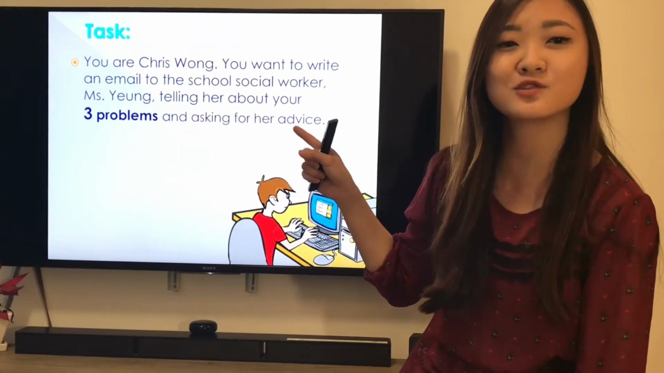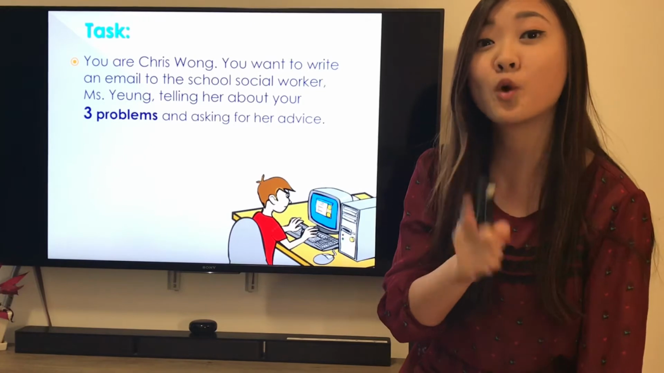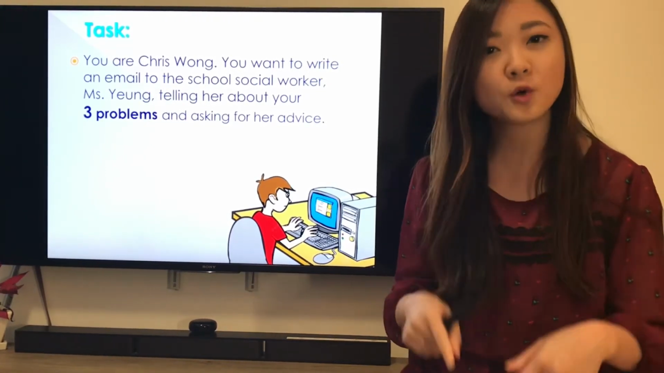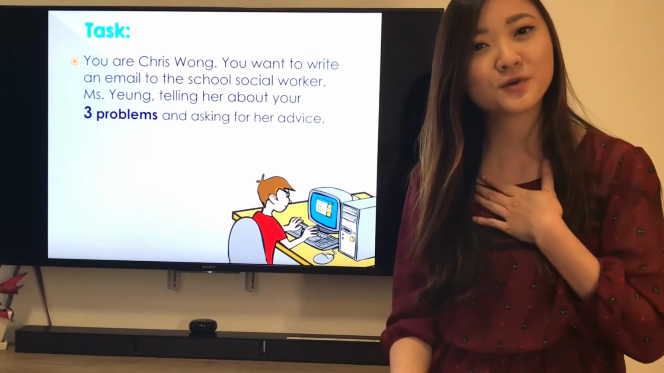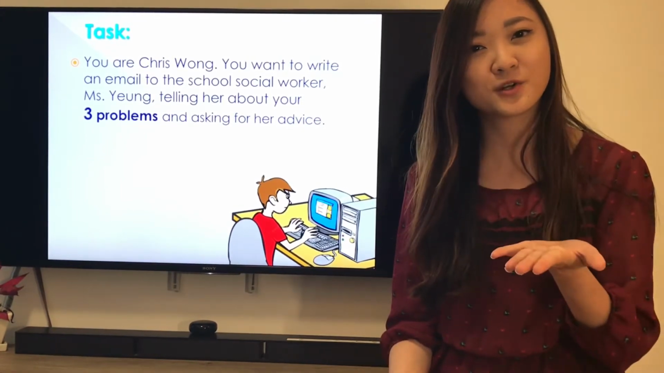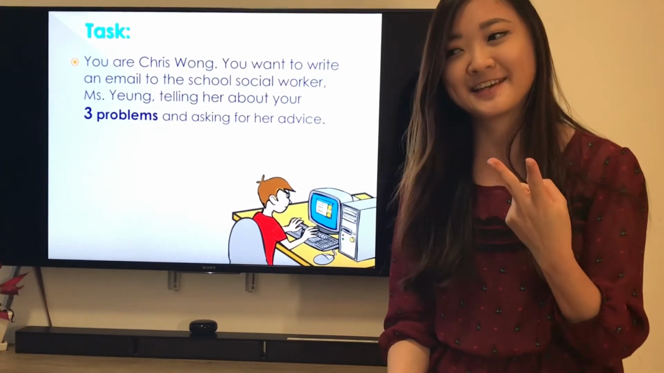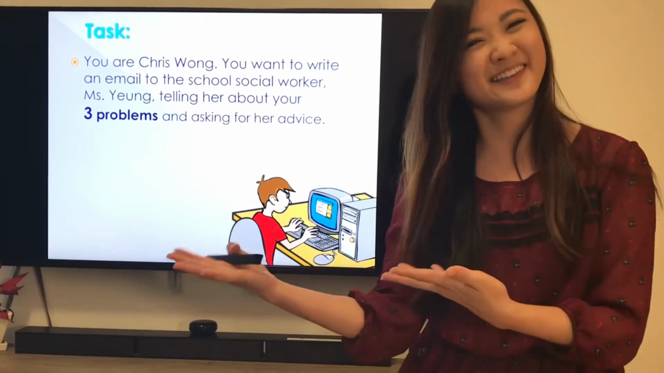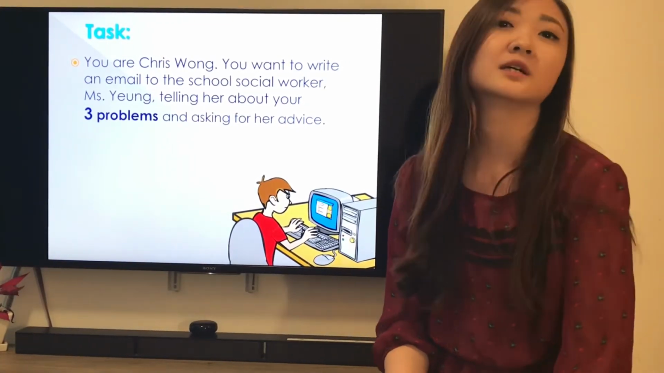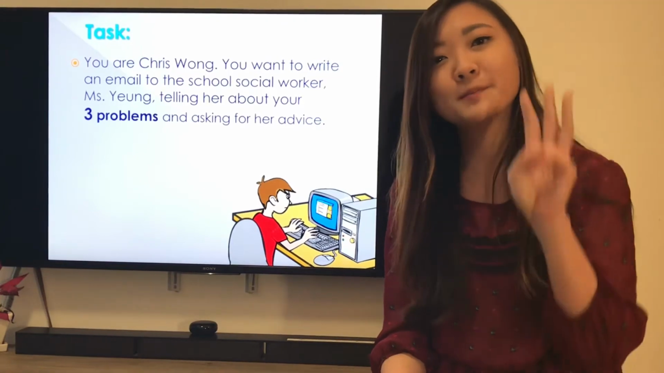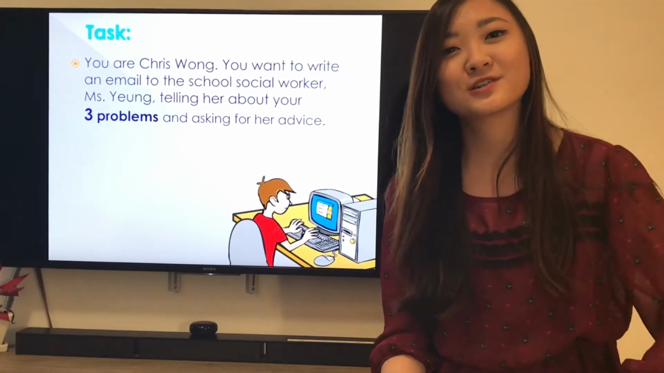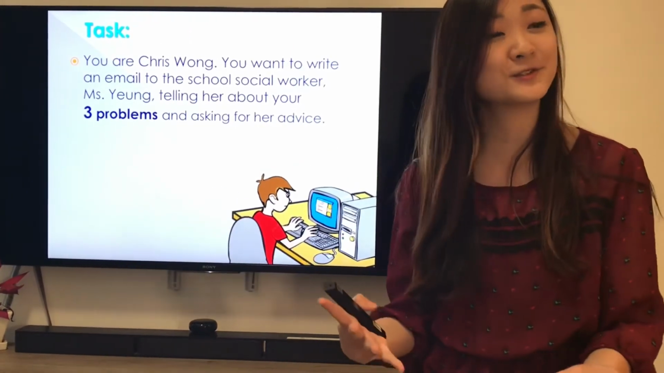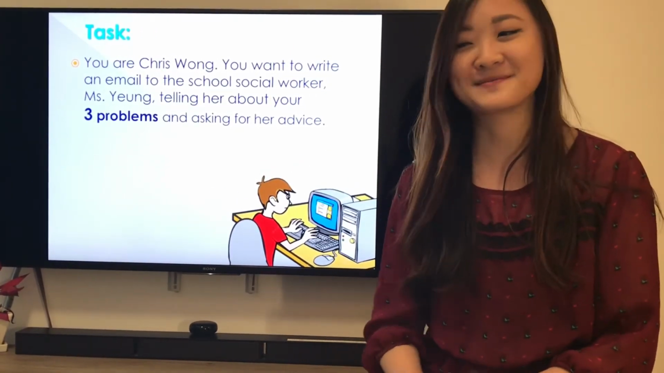So here's what you need to do. You are Chris Wong, okay? That's your name now, Chris Wong, and you want to write an email to the social worker. In our school, TSWGSS, our social workers' names are Kenneth and Kitty, right? We're going to pretend that we're writing to a social worker like they are, but her name is Miss Young, and you're going to tell her about 3 problems, and you're going to ask for her advice. You are asking her to help you solve your problems.